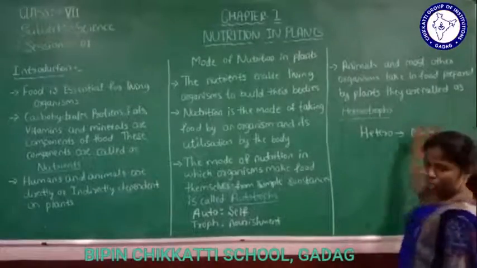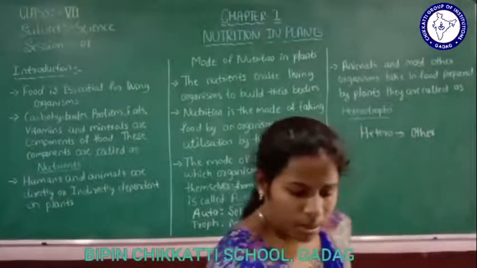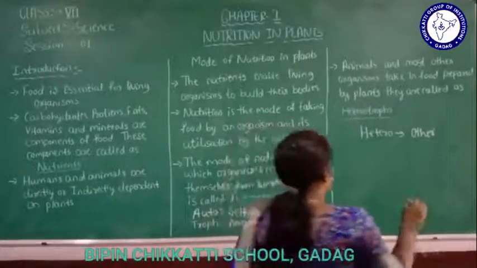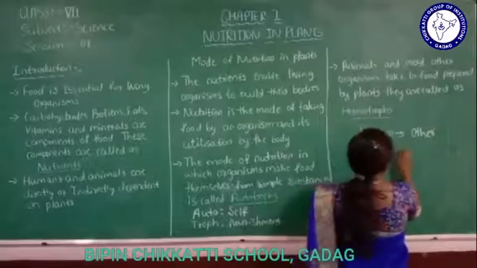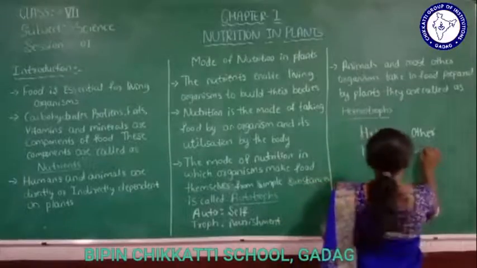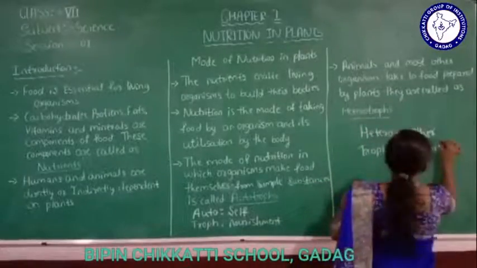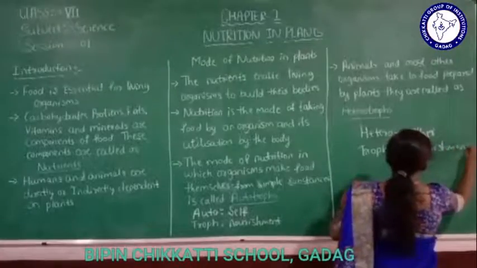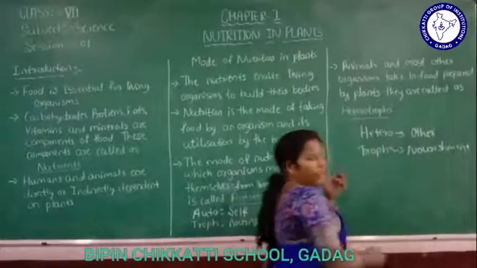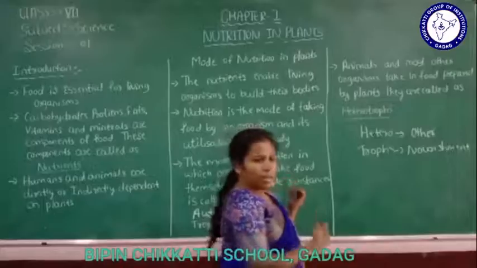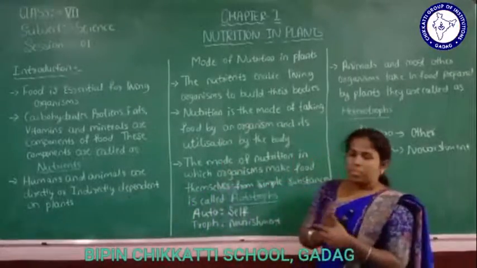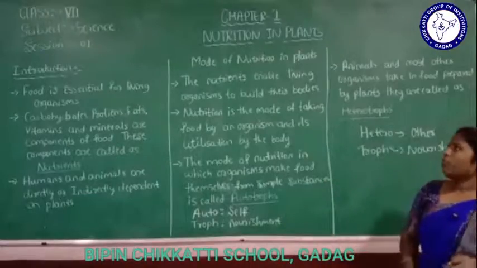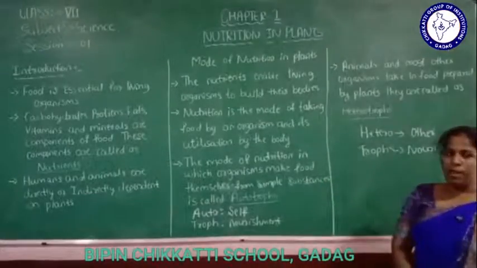Hetero means other, and trope means nourishment. So other, taking food from others we get energy. So these are all the modes of nutrition in plants.